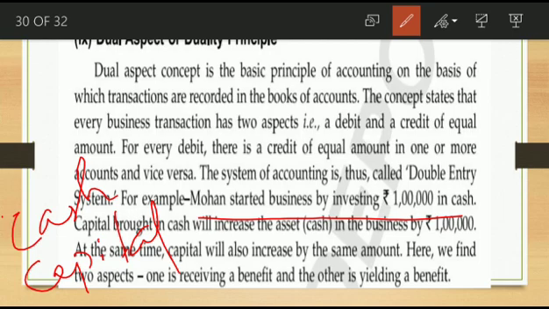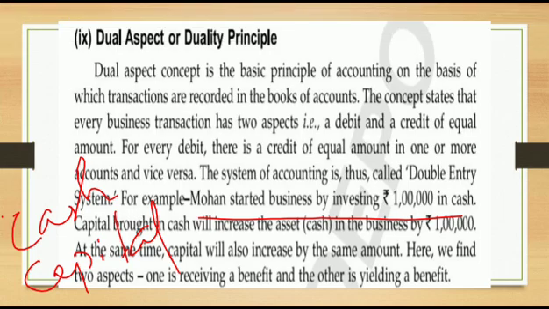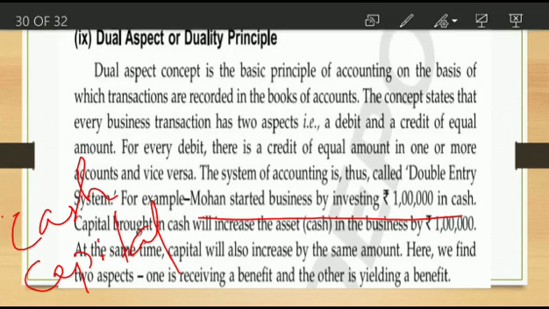One side, an asset, is increased in the form of cash by 1 lakh rupees, and the other side, a liability, also increases. So the two aspects are cash and capital. Every transaction has two aspects like this, debit and credit. That is the dual aspect or duality principle.